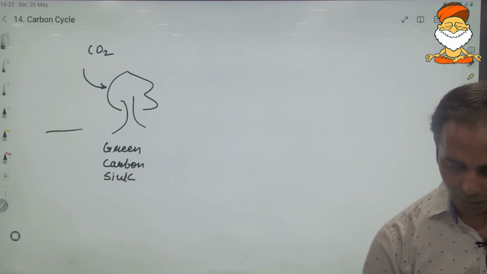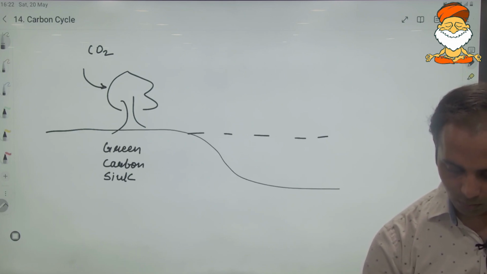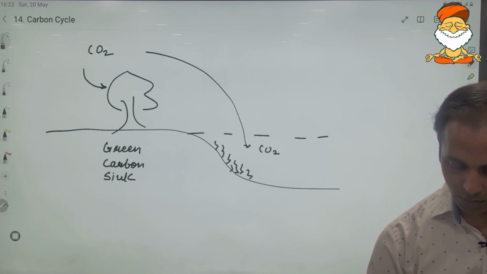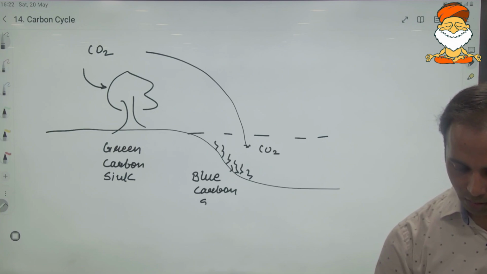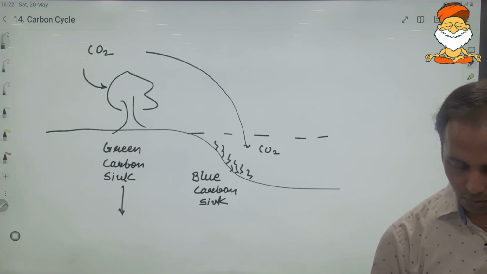The carbon dioxide may also be absorbed by the aquatic plants and stored within them. So over there the term blue carbon sink is being used. And they both may form part of the fossils.